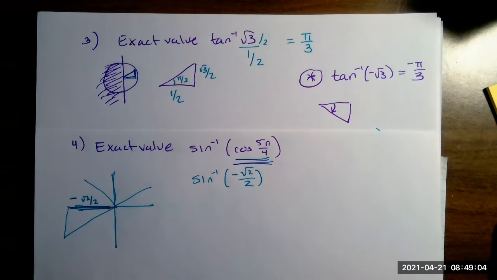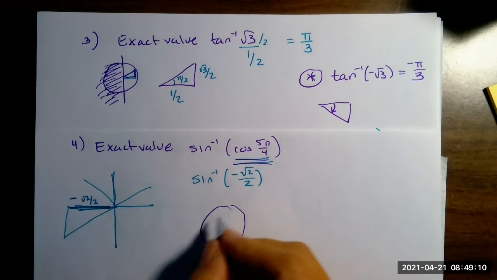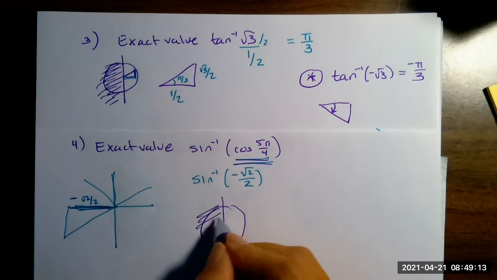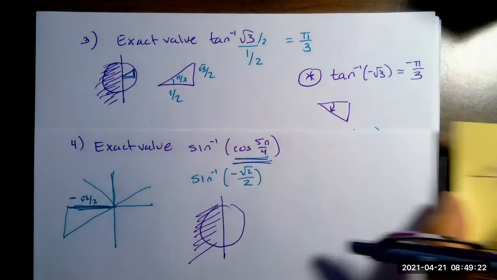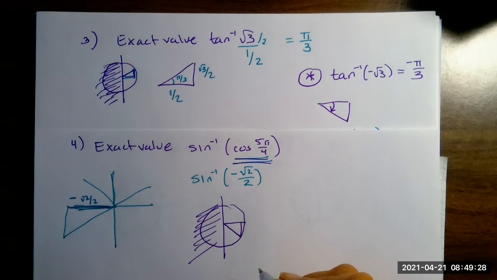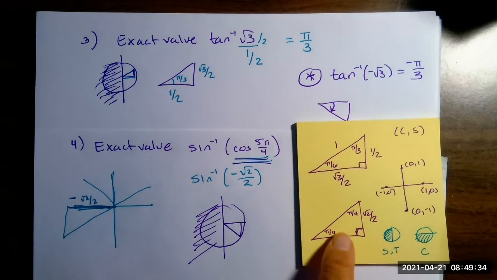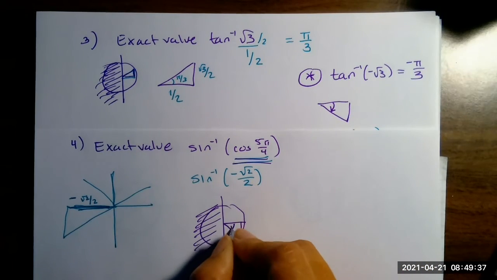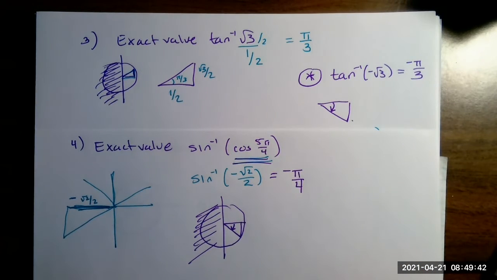That's what that is. So now I've got to do my little circle deal. But remember, the inverse sine gets blocked off over here. And just as a side note, sine and tangent are blocked off that way, cosine is blocked off that way for the inverse to exist. So now this is going to be down here. All right, now we just have to be careful. This is root 2 over 2. I think we're getting pretty good at knowing the root 2 over 2s are pi over 4. But remember, it's going down. Like I said over here, because it's going down, it's going to be negative pi over 4.